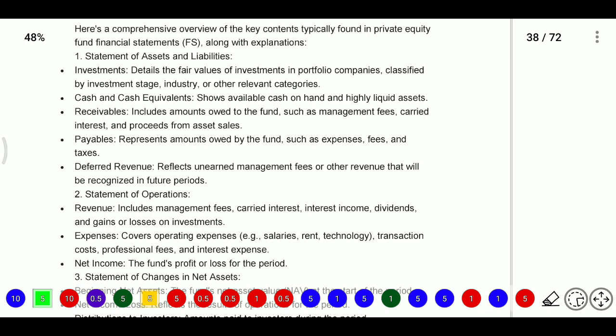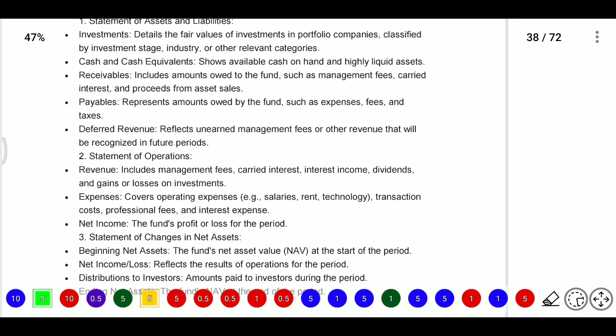Payables represent amounts owed by the fund such as expenses, fees and taxes. After that, deferred revenues, which reflect unearned management fees or other revenue that will be recognized in a future period.